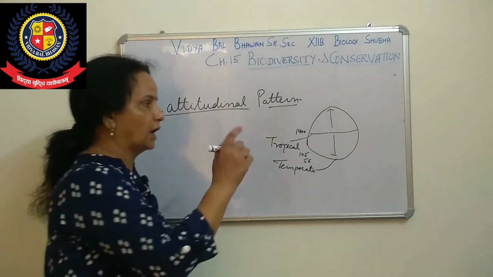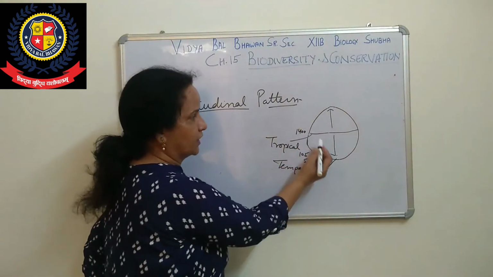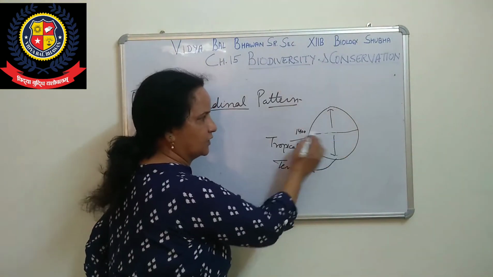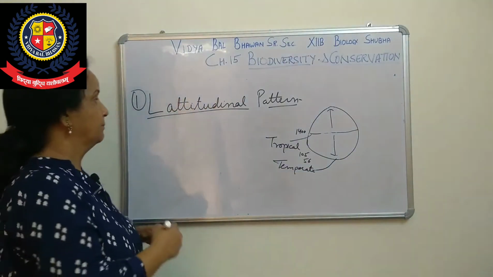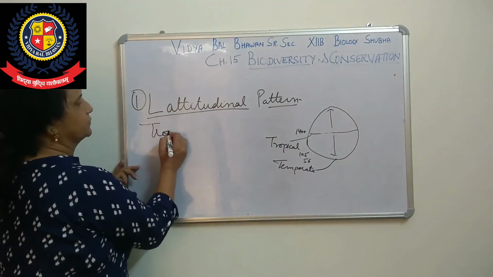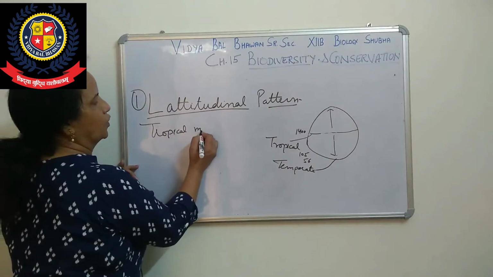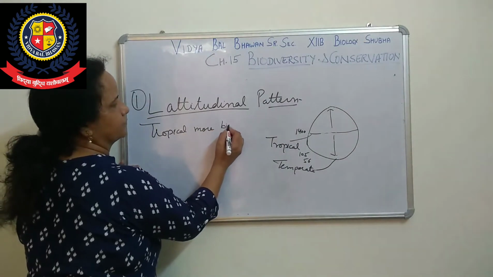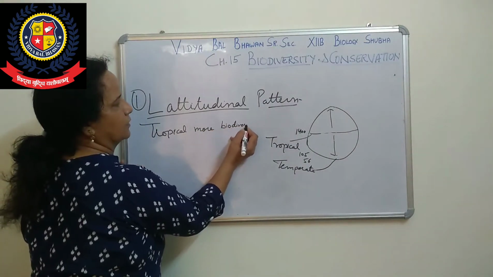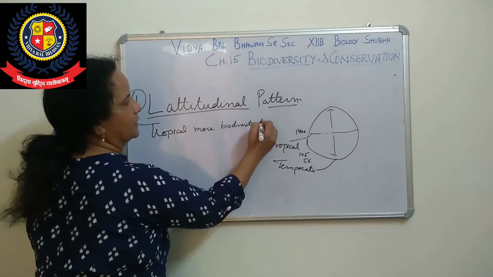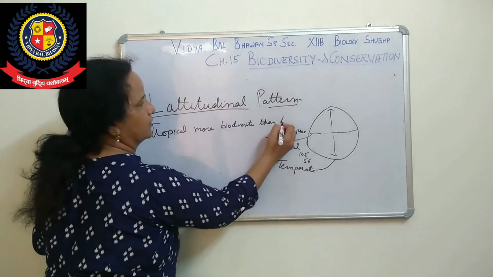Why does the tropical region have more biodiversity comparatively than the temperate region?